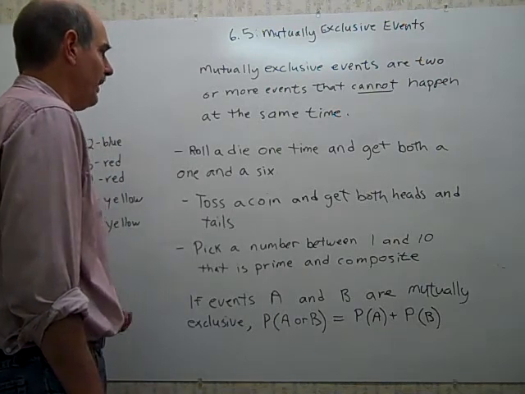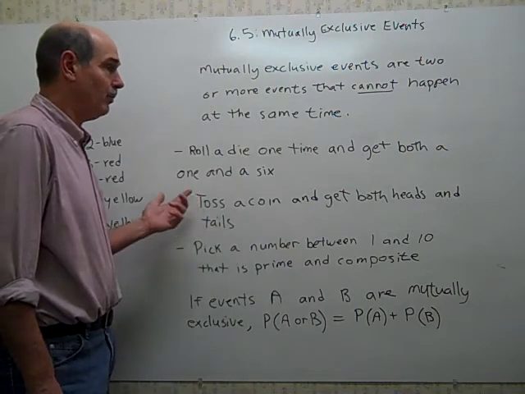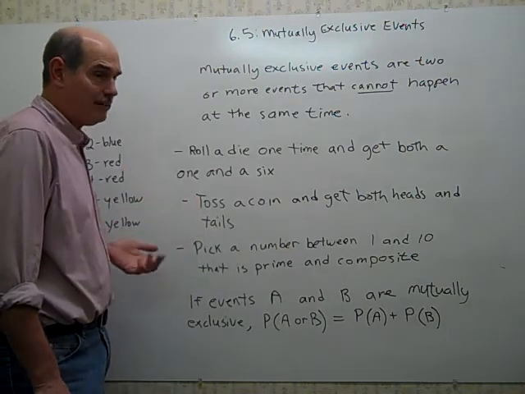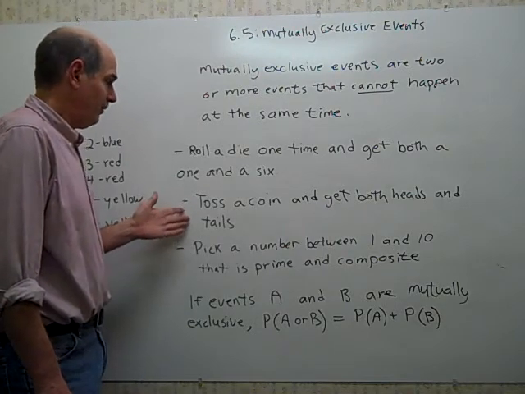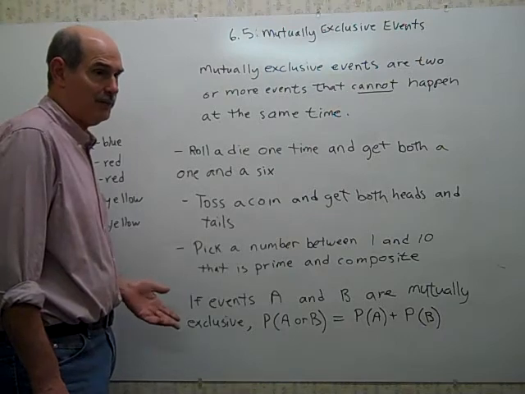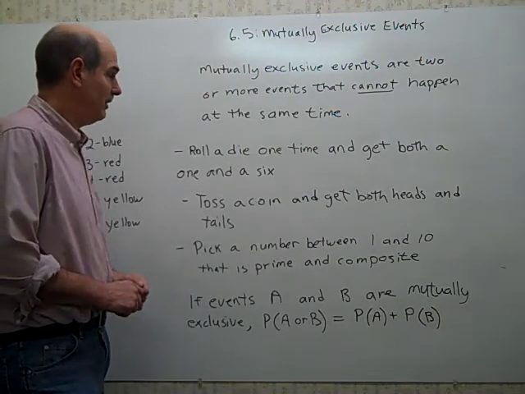Now you could say, what's the probability that I roll a die and get a 1 or a 6? And there's a way that you can calculate that. Or you could say, if I toss a coin, what's the probability that I get a heads or a tails? And you probably know intuitively that that is 100%. You're going to get one or the other.